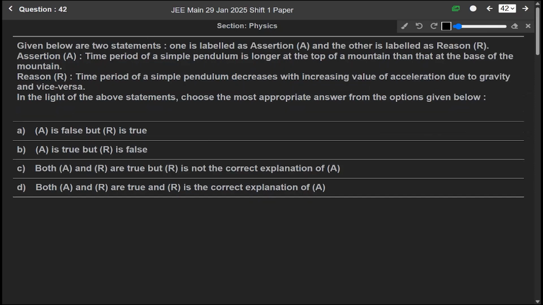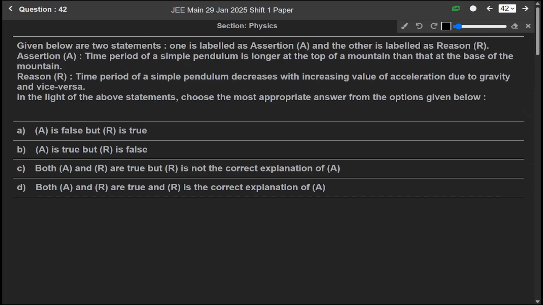Now question 42. Given below are two statements. Again, we are given one assertion and one reason. The assertion says that the time period of a simple pendulum is longer at the top of a mountain than at the base of the mountain. Okay. And the reason is given as: the time period of a simple pendulum decreases with increasing value of acceleration due to gravity and vice versa.